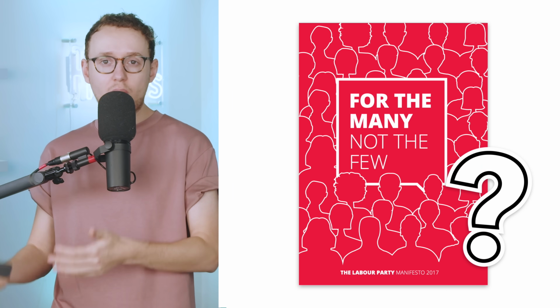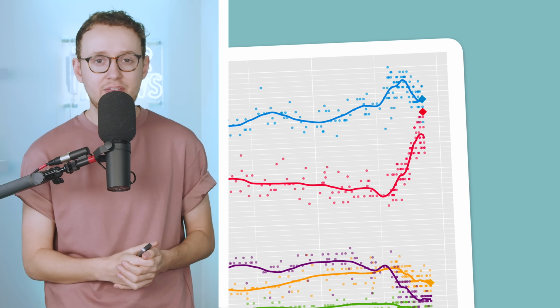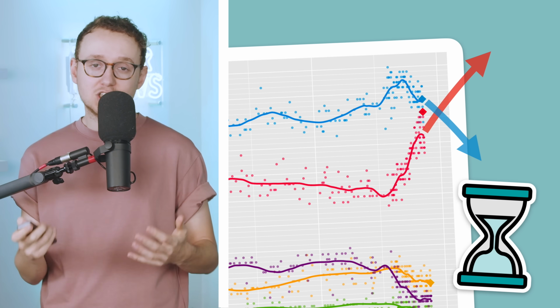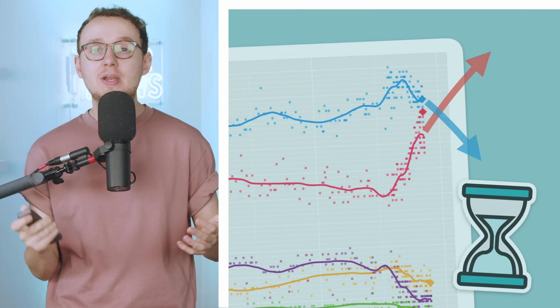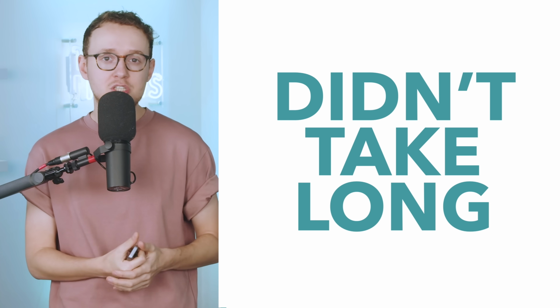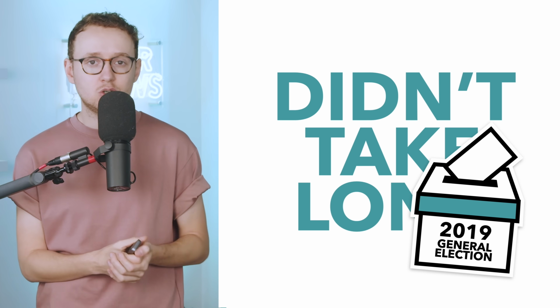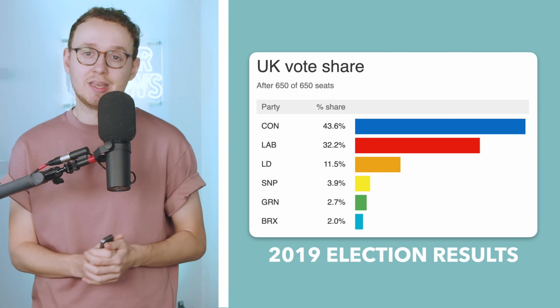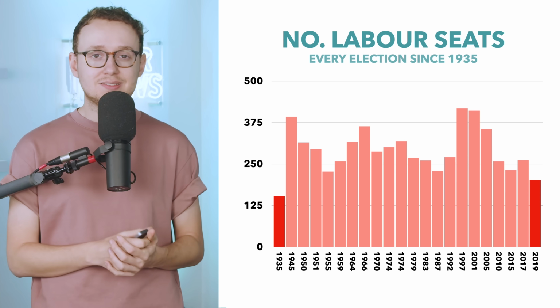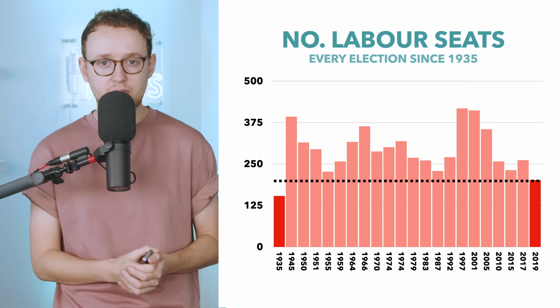Perhaps some viewed Corbyn's manifesto as too left-wing, or perhaps they were comfortably on their way to convincing the electorate of their vision for the country, but they just didn't have enough time before 2017. Nonetheless, Labour didn't have to wait all that long for their next opportunity to prove that they had the support of the electorate, with the next election being held in 2019, an election that Labour lost resoundingly in their worst electoral defeat since 1935. Now, there are a number of reasons for this.